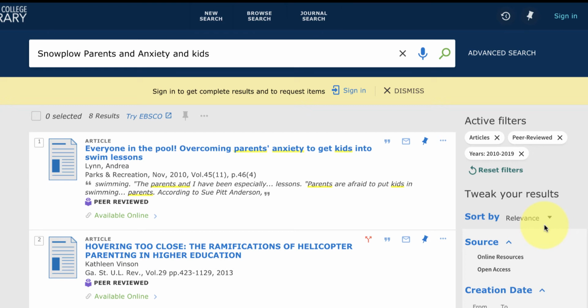The goal is to try to bring that number down to 100 or less and use these filters on the right-hand side to help narrow that search. If you are working with a topic that is related to computer science, technology, or the medical field, then you'll want to find something that was published in the last 5 years or so. Anything that was published 10 or 20 years ago would be outdated.